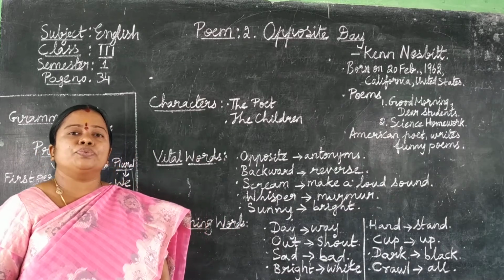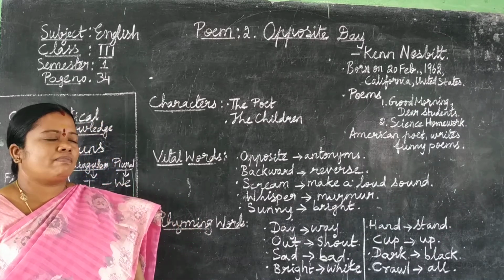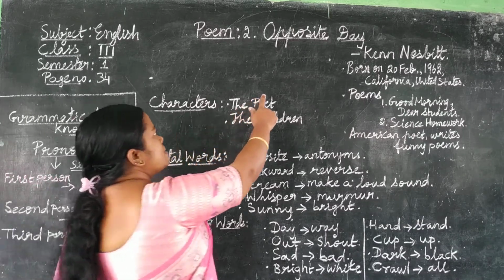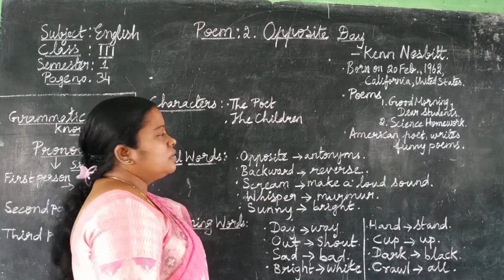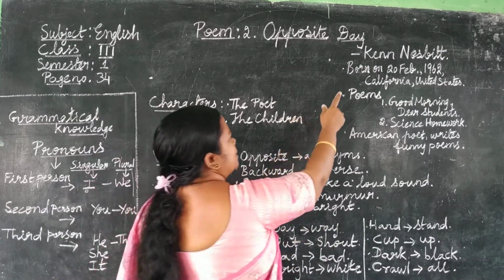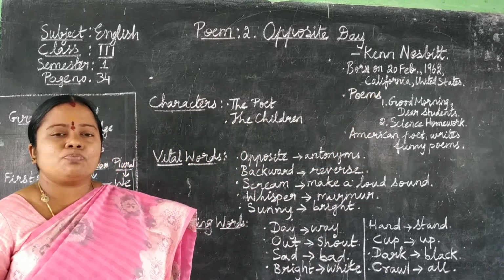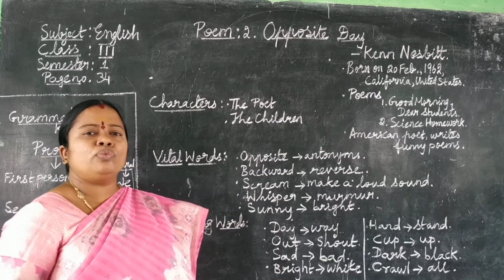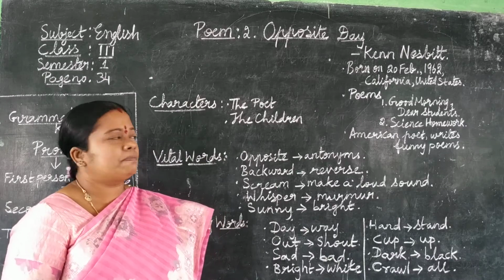Today we are going to read a funny poem from class 3. The name of the poem is Opposite Day, which was written by Ken Nesbitt. Ken Nesbitt was an American poet. He wrote funny poems for kids, for children.